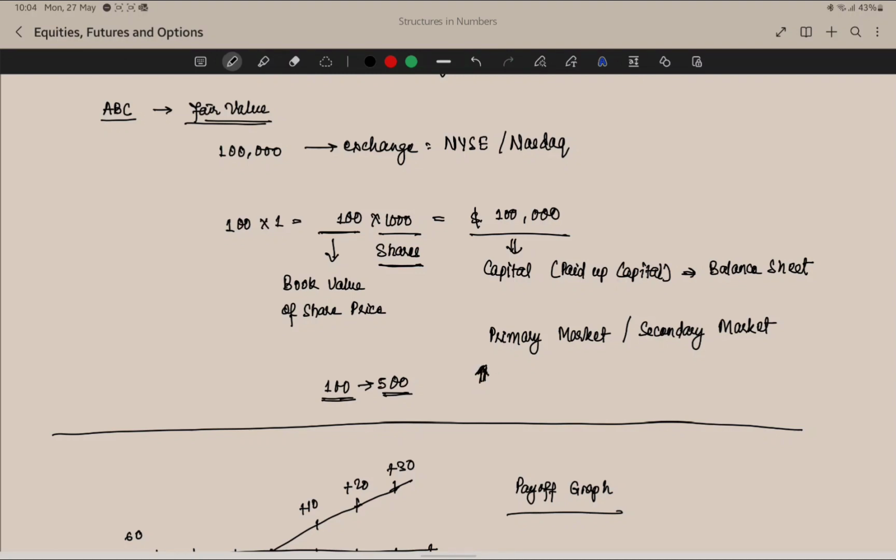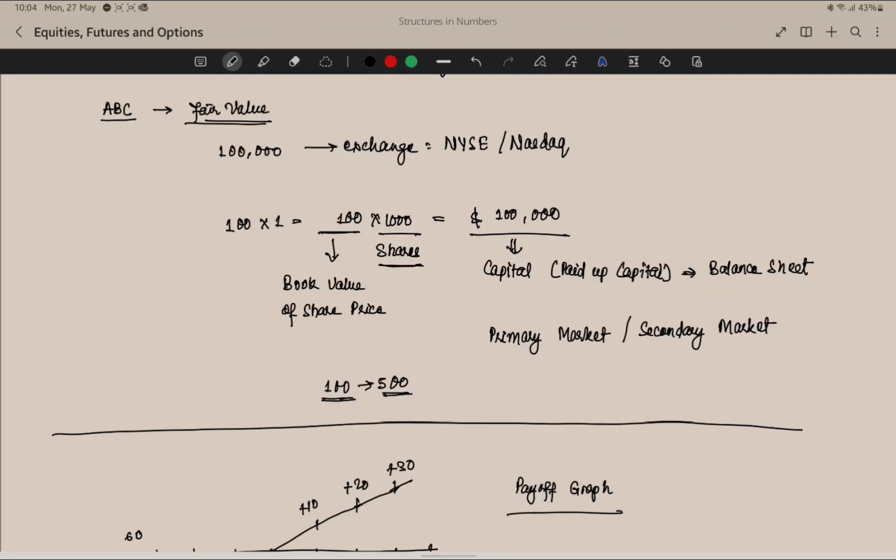The company will benefit from the higher pricing, and they will say that they have a very good reputation in the market and are getting higher value than what they initially listed. That means the company is actually growing, and investors will feel confident investing in it. The company will easily get loans or any other benefit that they are seeking in other markets. That is the benefit that the company gets.